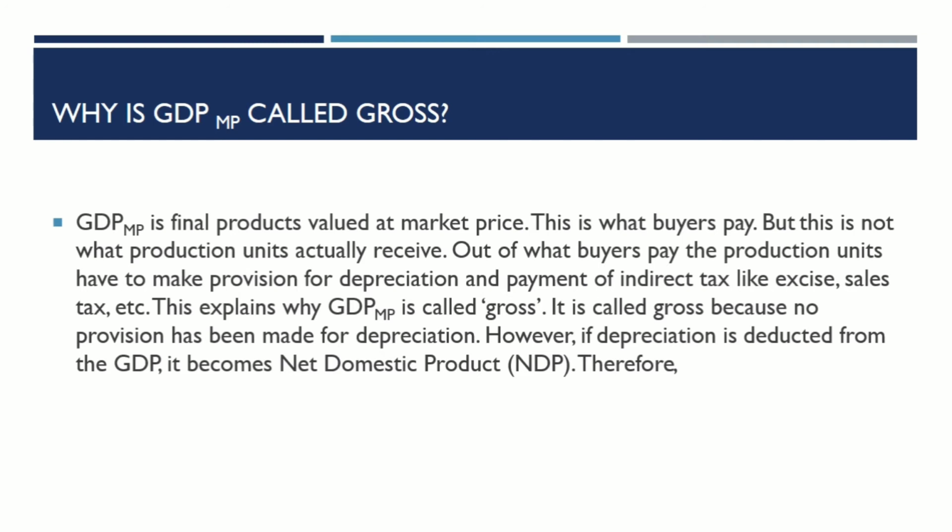Out of what buyers pay, the production units have to make provision for depreciation and payments of indirect taxes like excise, sales tax, etc. This explains why GDP at market price is called gross. It is also called gross because no provision has been made for depreciation.